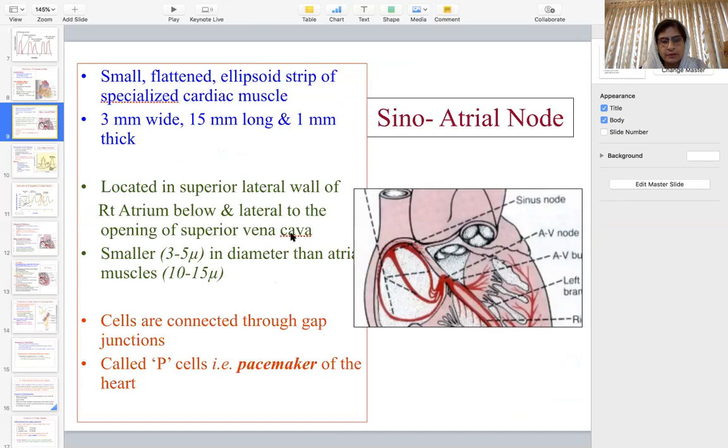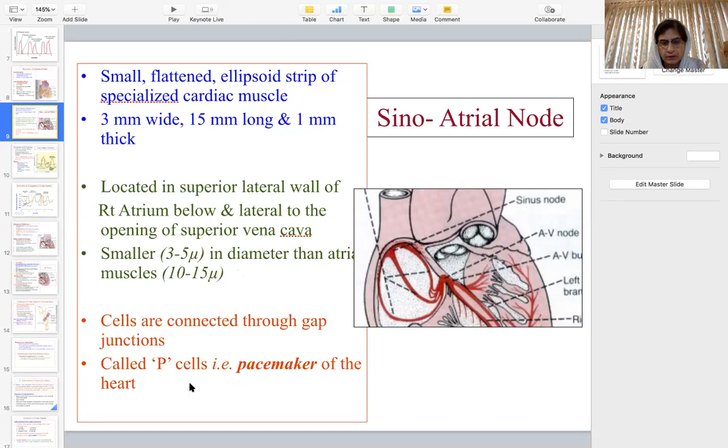If you take a cut section of the heart and feel the right atrium just behind the opening of the superior vena cava, you feel a small nodular structure, which is actually the sinoatrial node. The cells are connected through gap junctions.